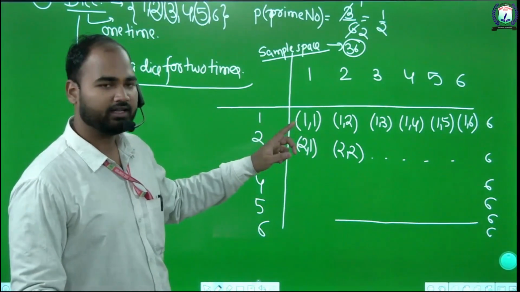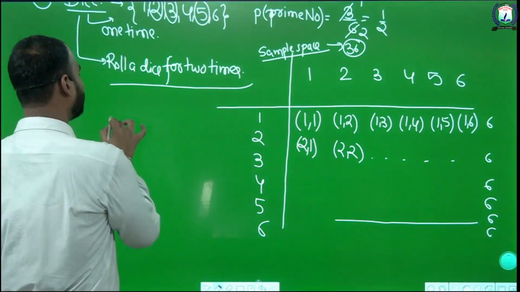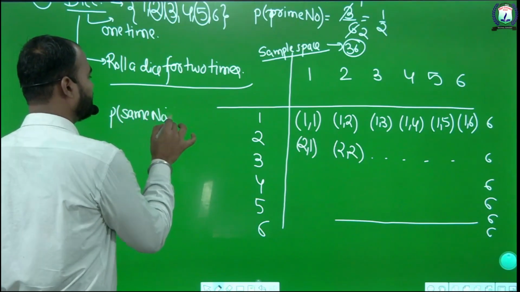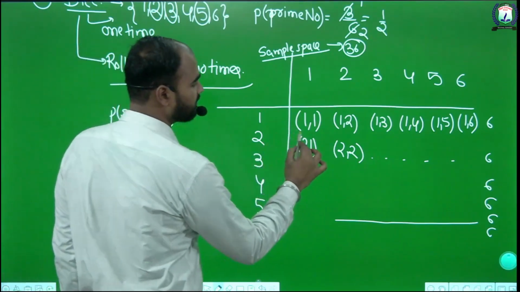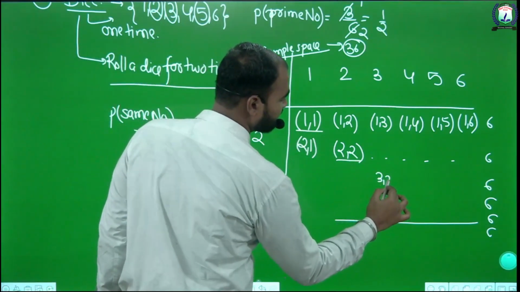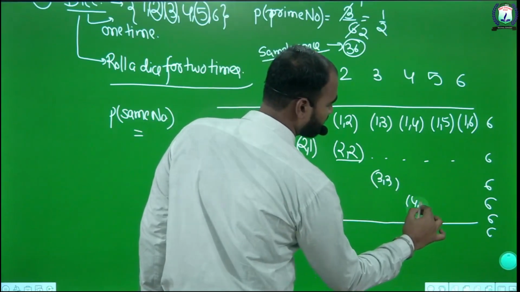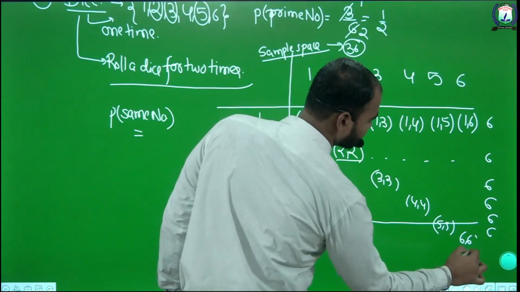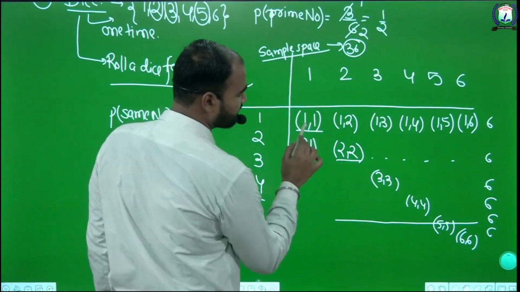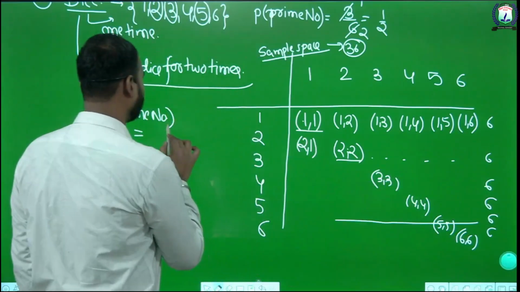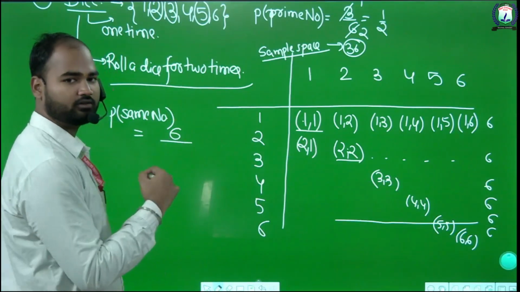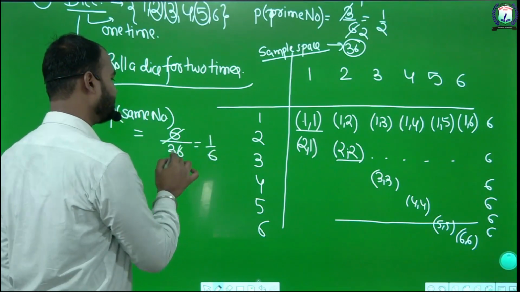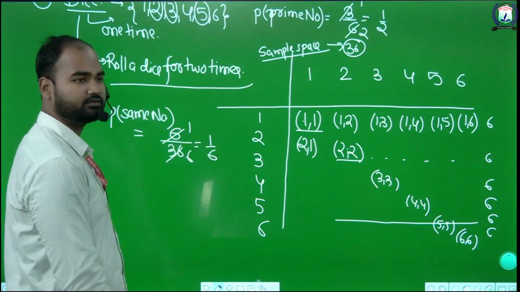If we roll a dice 2 times, what is the probability of getting the same number both times? The same numbers are 1,1, 2,2, 3,3, 4,4, 5,5 and 6,6. There are 6 possibilities. Favorable outcomes 6, total outcomes 36. So the answer is 6 upon 36, and on simplifying by 6, the answer is 1 by 6.